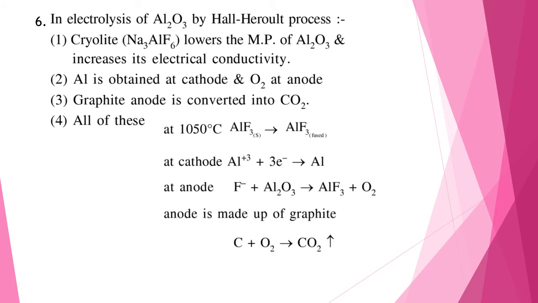Yes, so at cathode Al3+ plus 3 electrons gives Al, and at anode F negative plus Al2O3 gives AlF3 plus oxygen gas. 3. Graphite anode is converted into CO2. Yes, because you know graphite is carbon and it reacts with the oxygen to form CO2. So all of these options are correct. So therefore the correct answer will be option number 4.